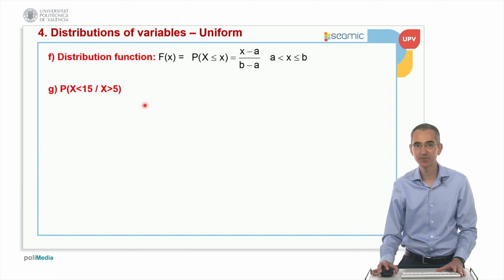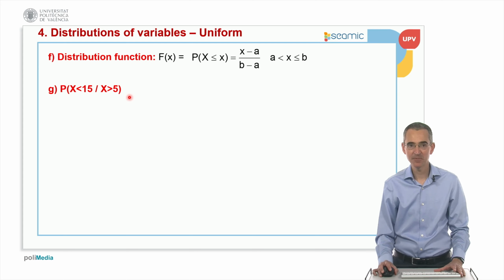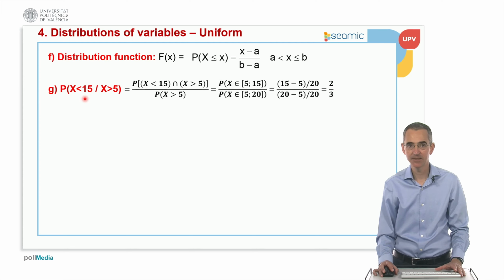Well, this is a conditional probability. This is a type of problem that quite often we put in exams. Knowing that x is higher than 5, what is the probability that x is less than 15? Well, we have to apply the formula for the conditional probability, which is the probability of the intersection of both events divided by the probability of the event that goes after the slash. In this case, after the slash, we have that x is higher than 5. This is what we have in the denominator.